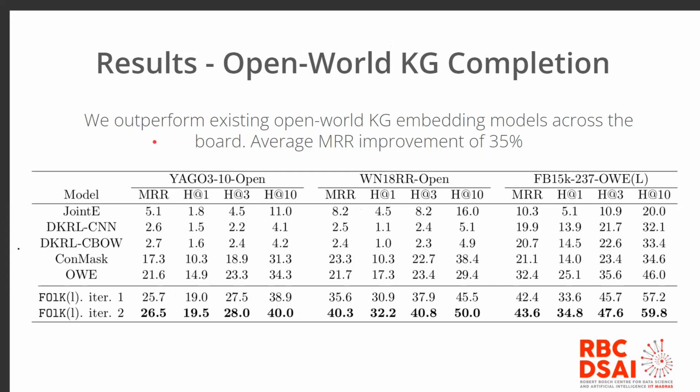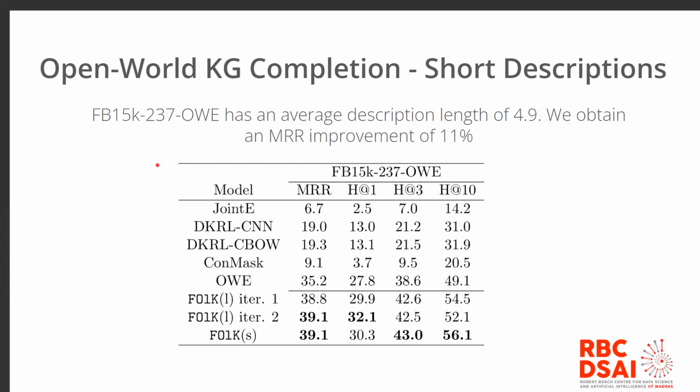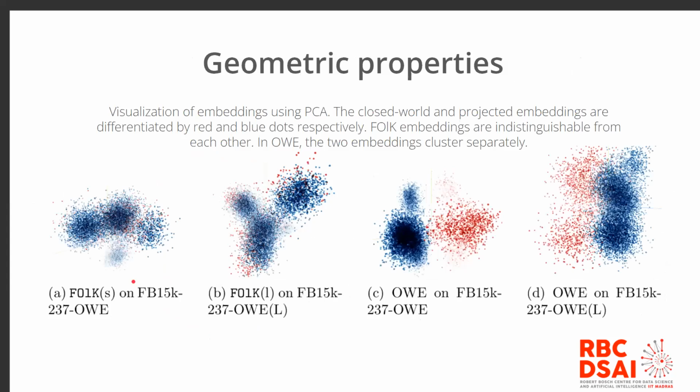We are happy to report that FOLK outperforms all baselines across the three datasets, and we obtain an average mean reciprocal rank improvement of 35%. The same holds true when our descriptions are short. And here we also note that the two encoding techniques perform similarly.